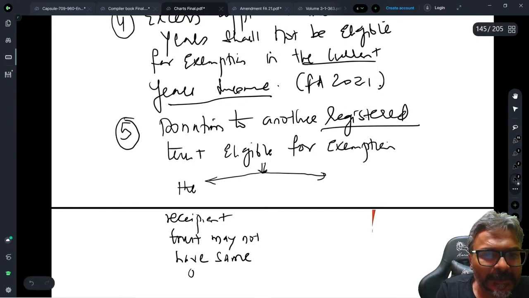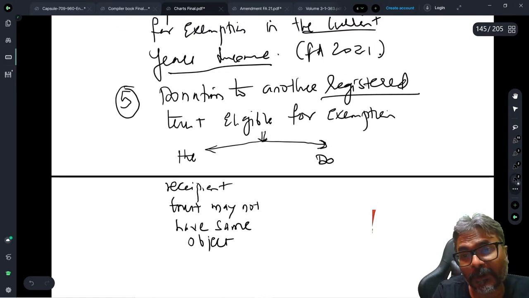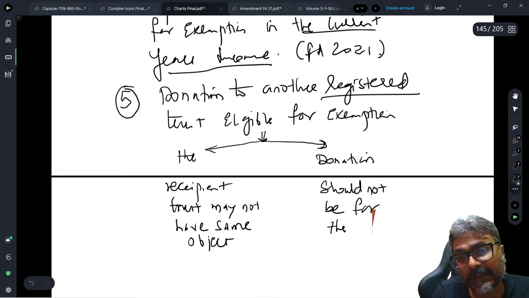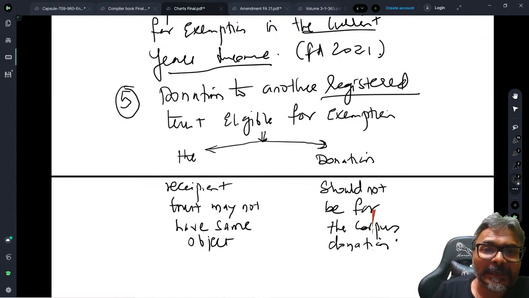But what is important in this kind of donation question is that the donation should not be for the corpus. Should not be for corpus donation. If it is a corpus donation, students, then it will not be considered as an eligible application. Do you all get this one or not? Students, are you all clear with this one?